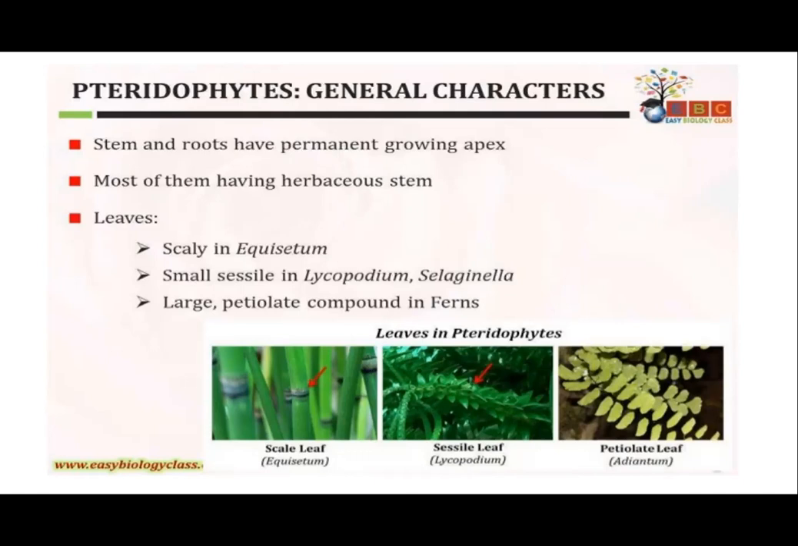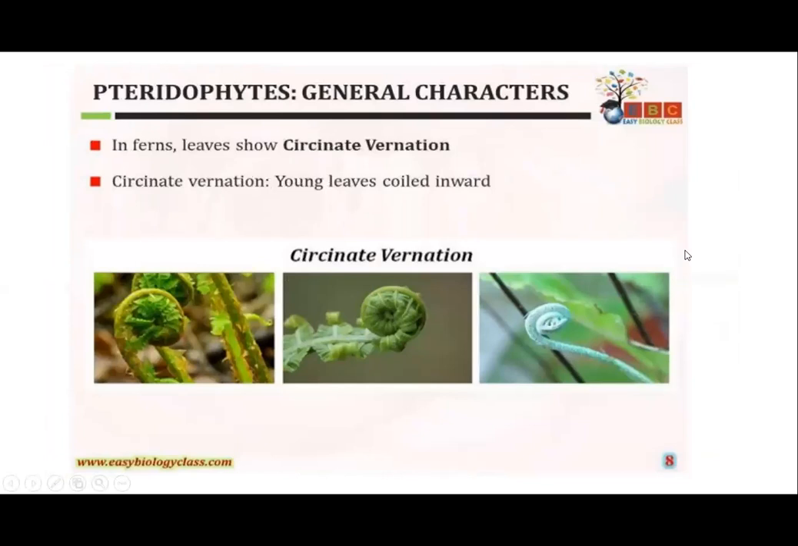That is, the sporangia are being developed on the leaves, which we call sporophylls. The leaves may be scaly in the genus Equisetum, or we can also see small sessile leaves in Lycopodium, and they may be very large, petiolate compound leaves in ferns. So we can come across all these different types of leaves in the pteridophytic plants.